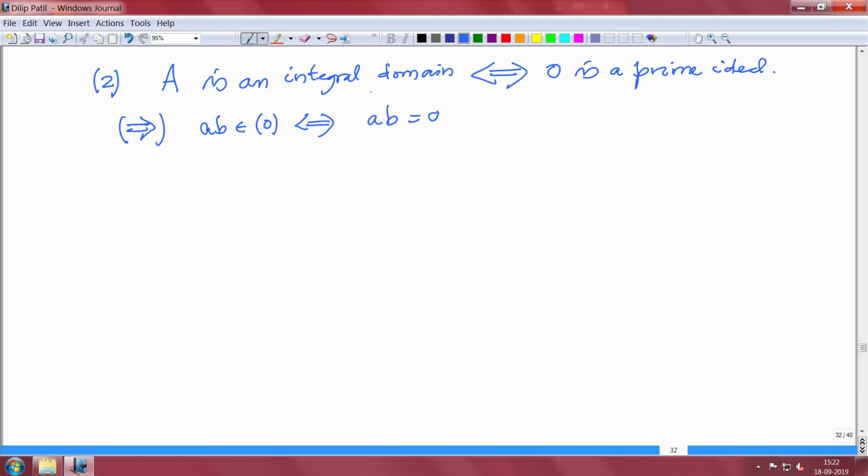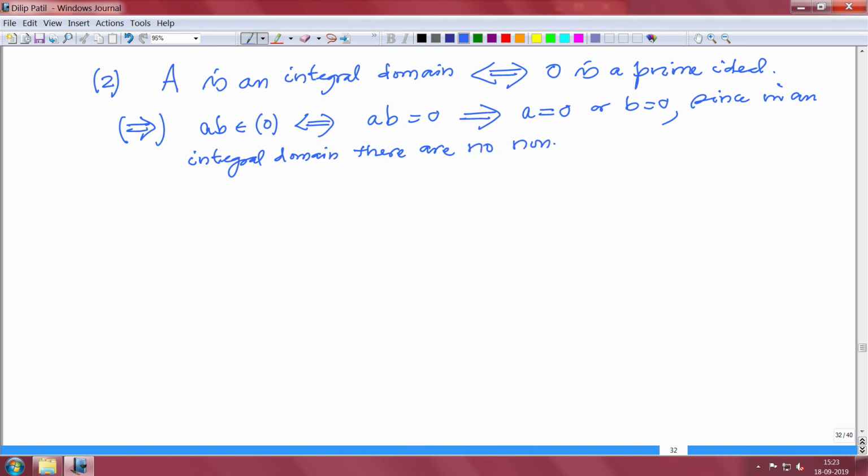But you are in an integral domain, so this should imply either A is 0 or B is 0, since in an integral domain there are no non-zero zero divisors.